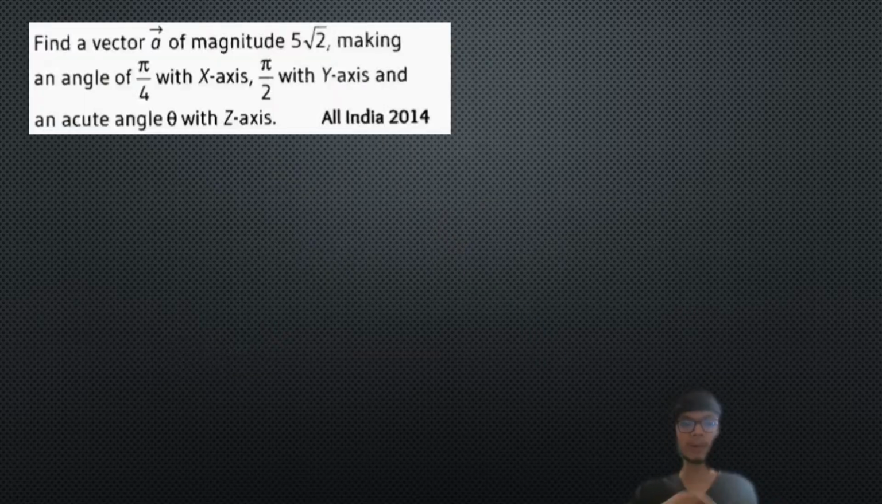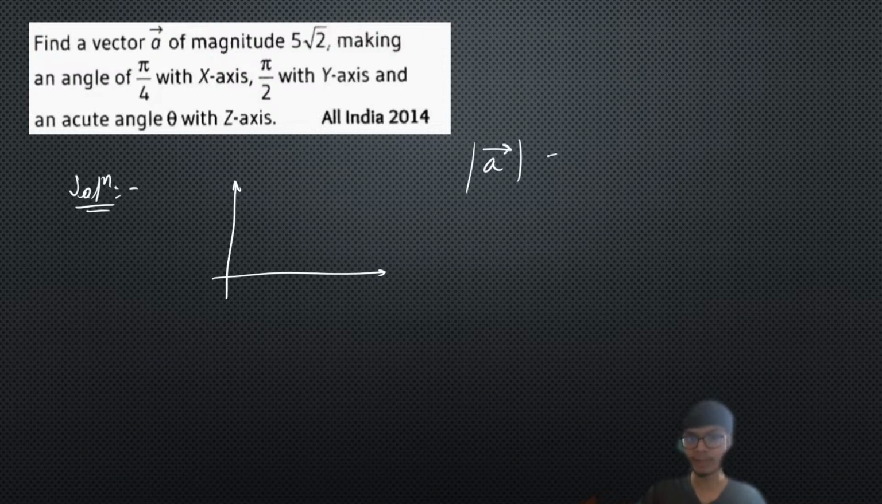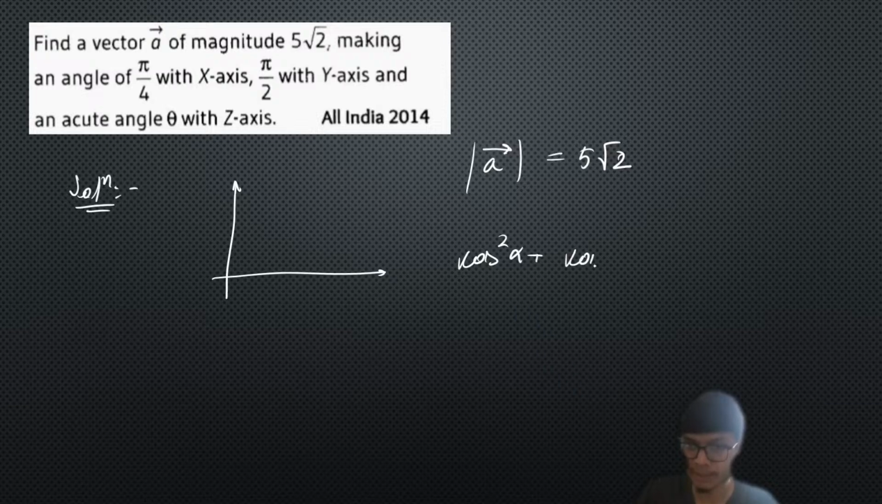Now with this part, I wanted to take up this problem of direction cosines to understand. We have a vector A which has a magnitude of 5 root 2. This is the magnitude of the vector, and it makes an angle of pi by 4 with the x-axis, an angle of pi by 2 with the y-axis, and an angle theta with the z-axis. You just need to apply the direction cosine formula, that is cos square alpha plus cos square beta plus cos square gamma, where in this case gamma is replaced by theta, since the angle the vector makes with the z-axis is theta. That is equal to 1.